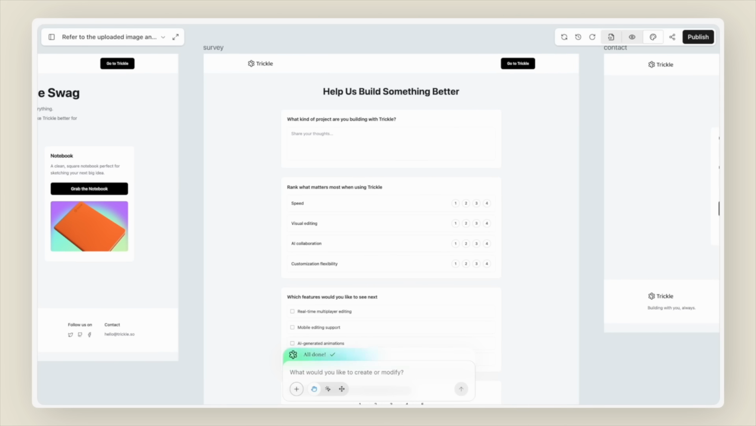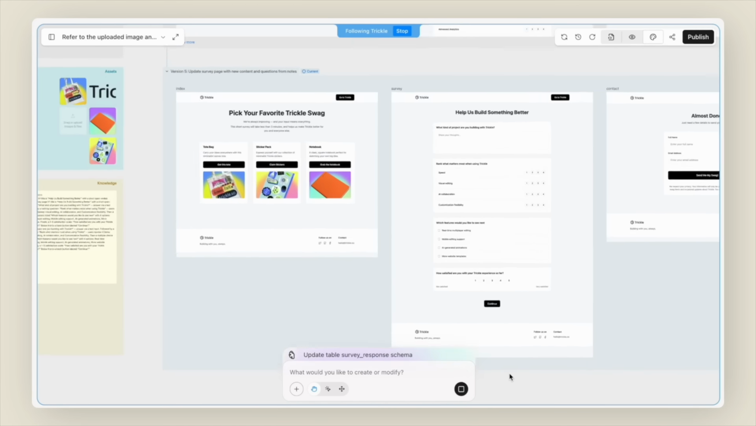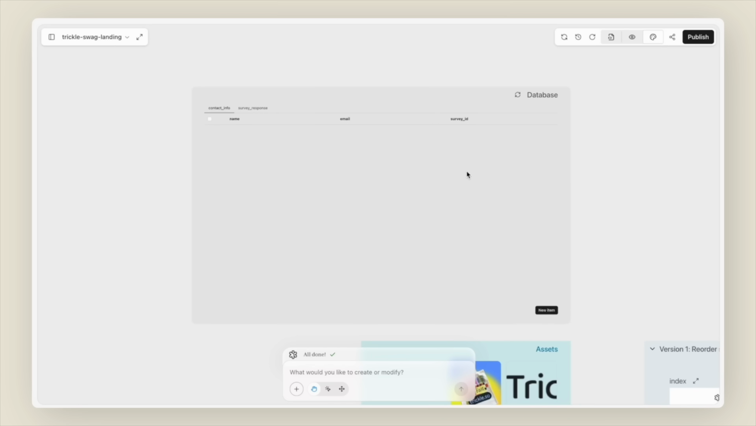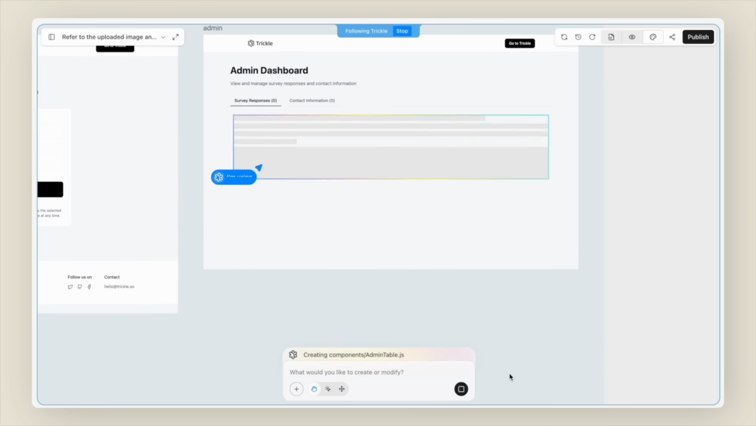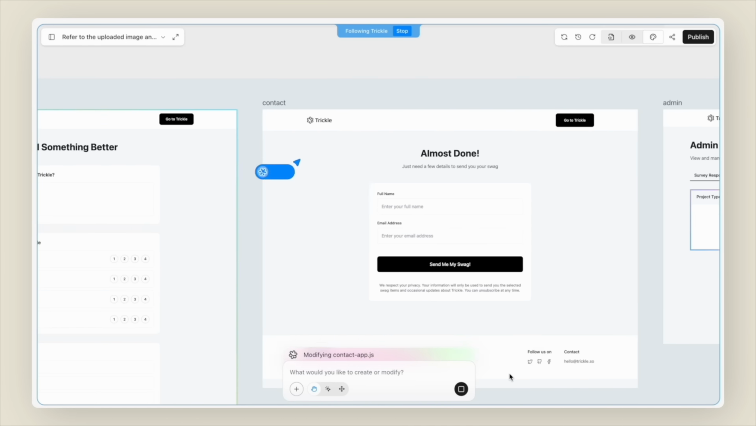To make this ready for real use, we still need data capture and an admin view. So one more instruction. Trickle wires up a database, builds a clean dashboard, and adds submit logic into the existing pages.